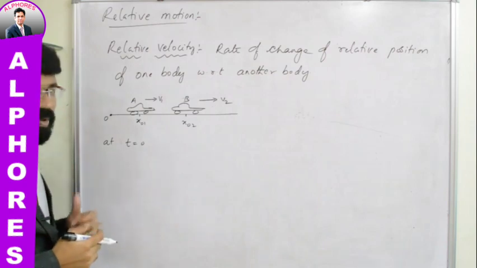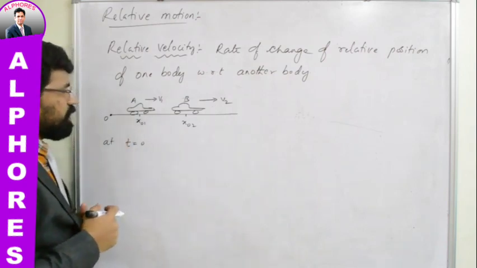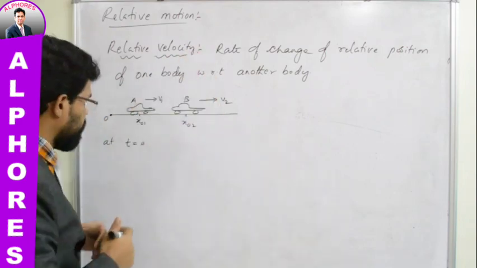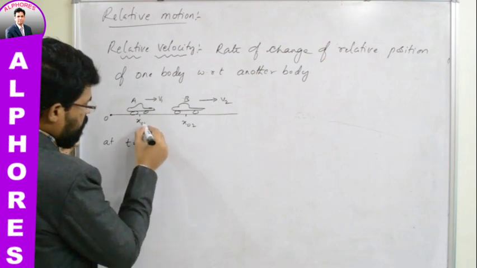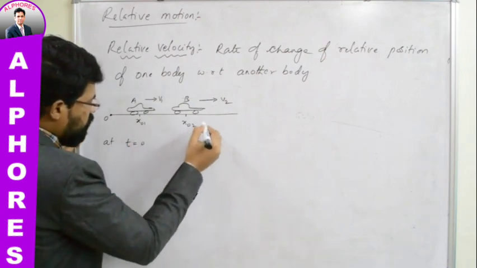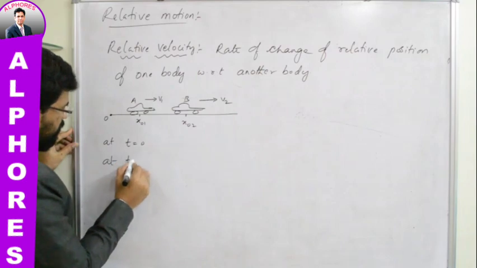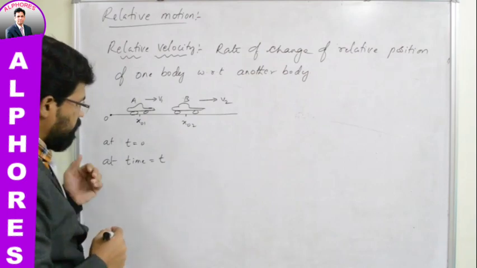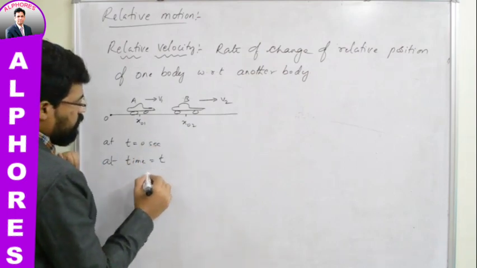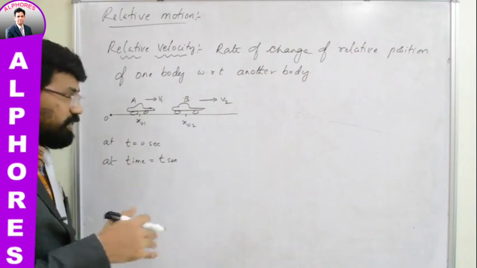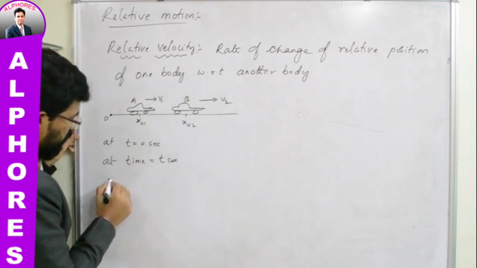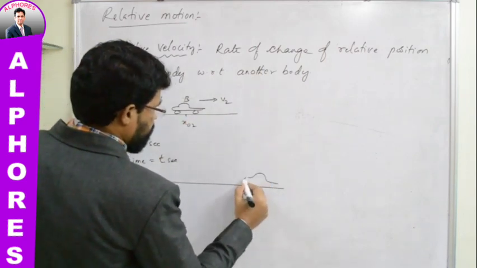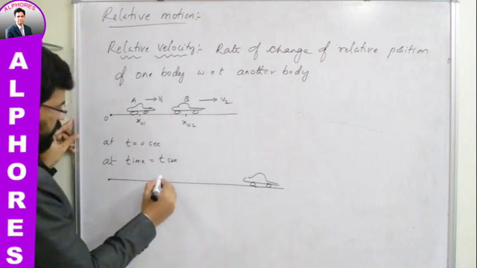Now since they were moving, after some time when you observe the scene, it will be different. Those cars will undergo some displacement and they will be at some other position, isn't it? At t equal to 0, these are the positions, x01, x02. Here it's 0 seconds, here it is t seconds. After t seconds, what can you expect? You can expect something like this. Maybe this car has come somewhere here and this car has come somewhere here.